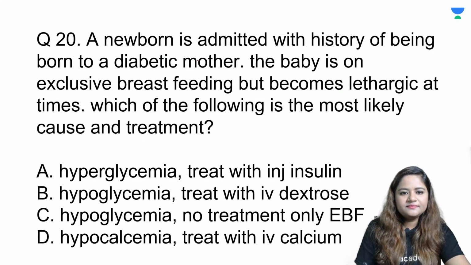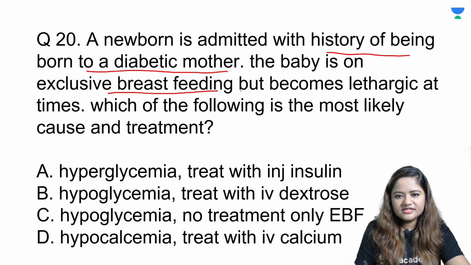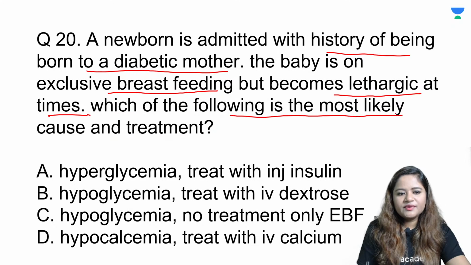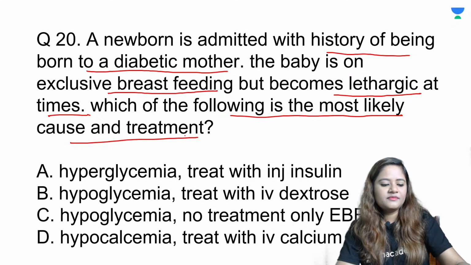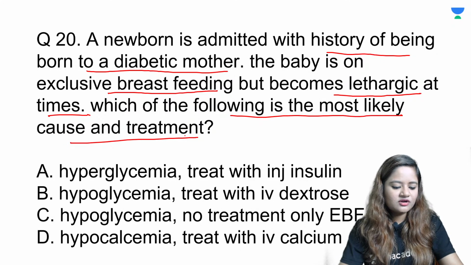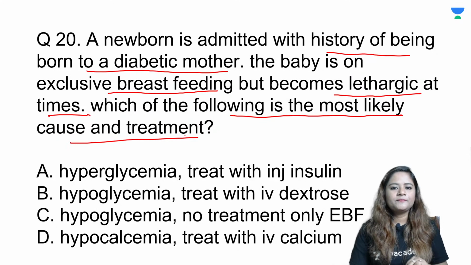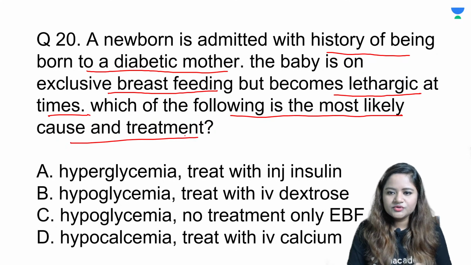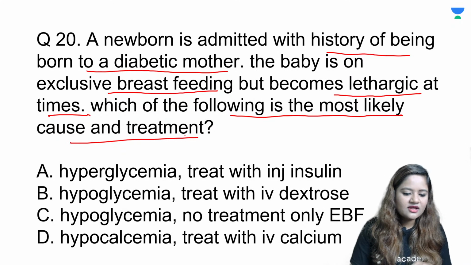Okay. Very simple question. A newborn is admitted to you with history of being born to a diabetic mother. So the baby is on exclusively breastfeeding and becomes lethargic at times also. Which of the following is the most likely cause and the treatment? So infant of diabetic mother, many questions have come. You should be very sure about each and every complication and treatment of each and every complication. So if IDM is admitted with you and the baby becomes lethargic in between, what is the most likely cause and how would you treat it?